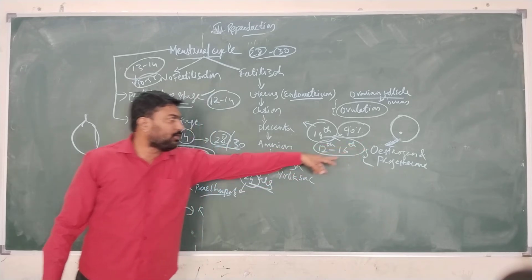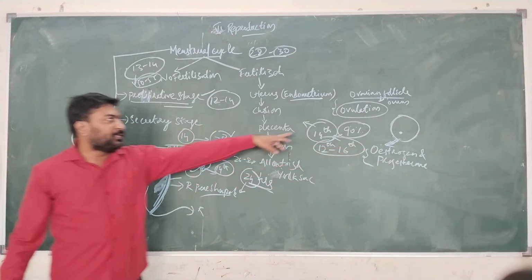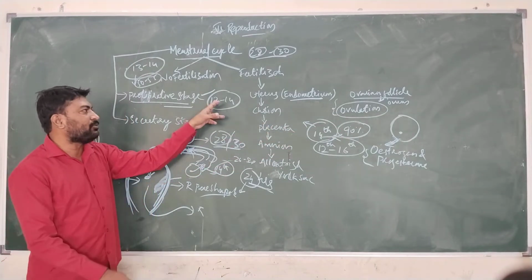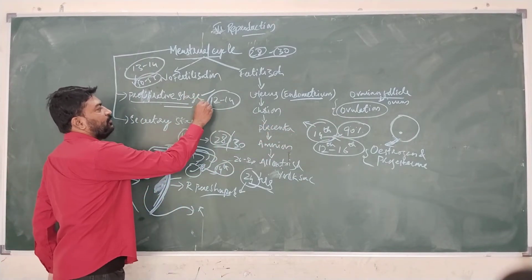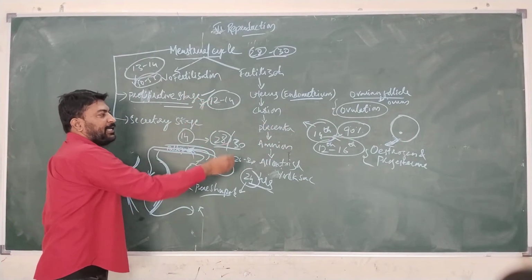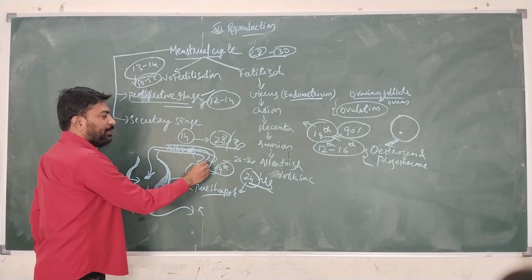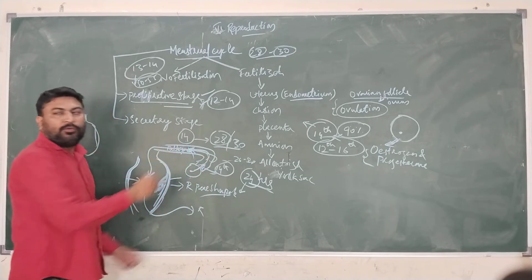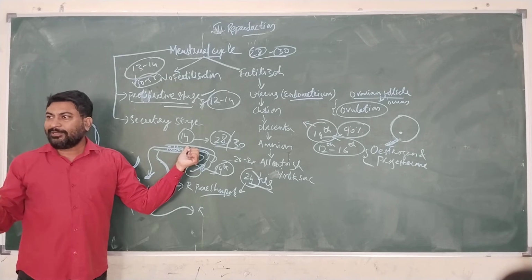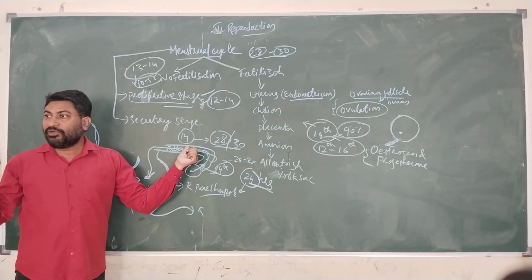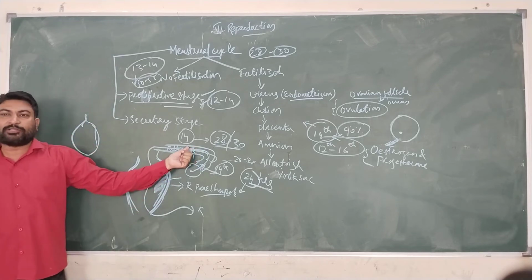Once the ovarian follicle releases the ovum, that is known as the ovulation process. As soon as the ovum is released, the proliferative stage is completed. Then the ovum enters the oviduct, travels through the fallopian tube, and waits there, and its lifespan is only 24 hours for the fertilization process to take place.